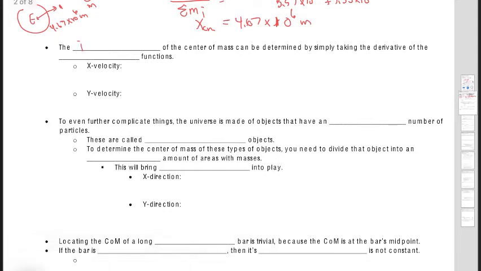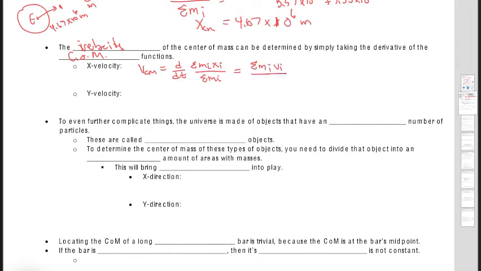Now, I apologize. The velocity of a center of mass can be determined by simply taking the derivative of the center of mass functions. So basically, if I want to find the velocity of the center of mass, I take the derivative with respect to time of these equations, and you just end up with this equation that says that the velocity of the center of mass is going to be the sum of m_i v_i.